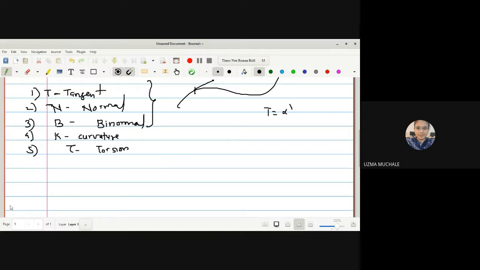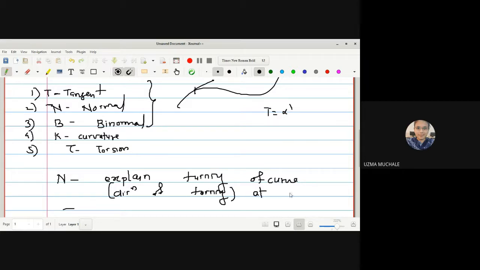That is the principal normal. The normal N will explain the turning of the curve, or we can say the direction of turning of a curve at every point.